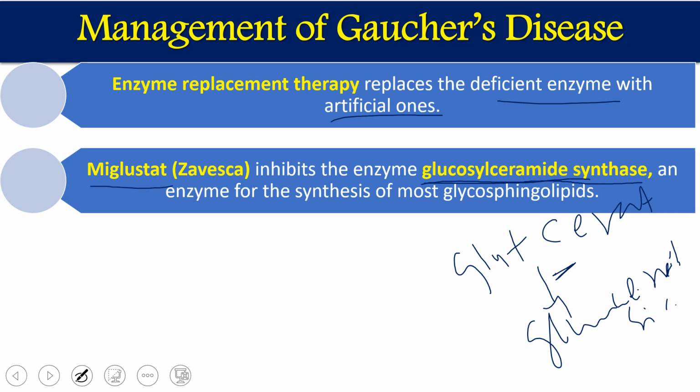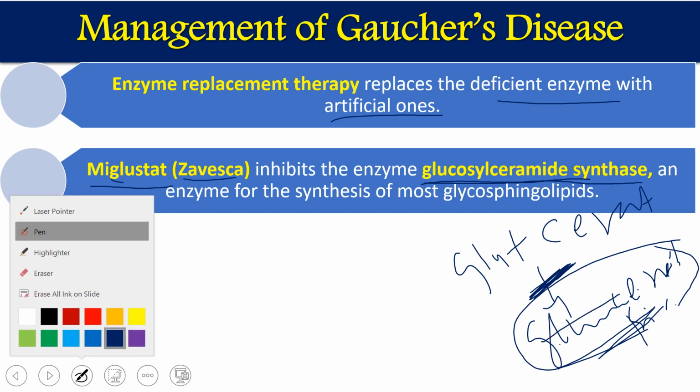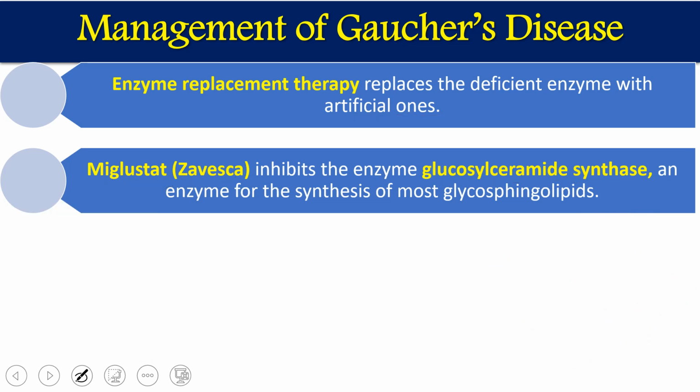This medicine, miglustat, is the generic name, and Zavesca is the market name. This medicine is going to inhibit this step, so ultimately glucocerebroside is not going to be synthesized in our body. When we don't have synthesis, the level of glucocerebroside is not going to accumulate, even though we don't have the glucosidase enzyme. We don't have this metabolic enzyme, but because we are not synthesizing glucocerebroside, it is not going to accumulate in our liver, spleen or brain.